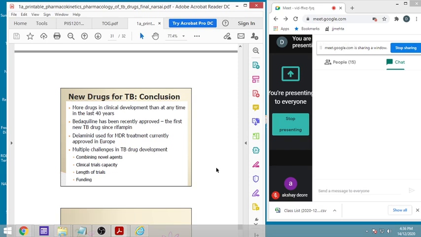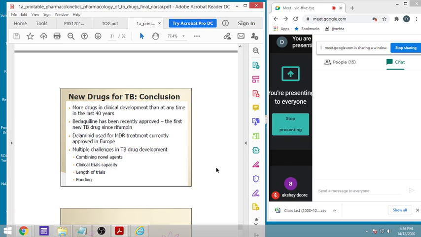As I told you, there are more drugs in clinical development than any time, because in the last 4 drugs no big changes have happened in treatment. Only bedaquiline has been recently approved. As I told you, bedaquiline is there in the Government of India's tuberculosis program also. It is the first new TB drug after rifampin. You can imagine, almost 40 years have gone. Delamanid is used for MDR treatment currently, which is approved in Europe.